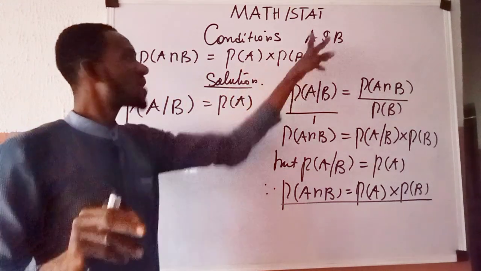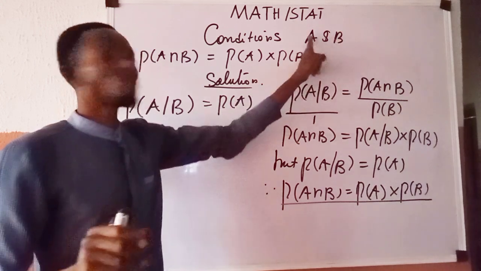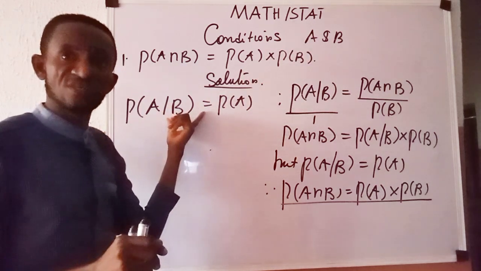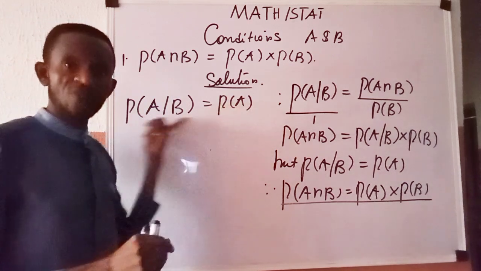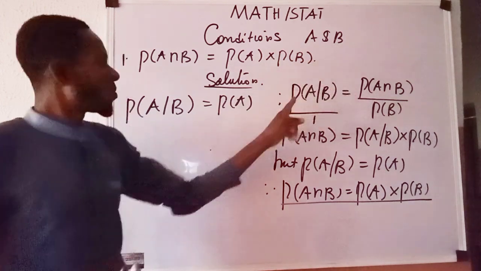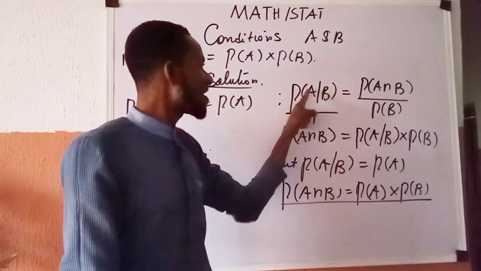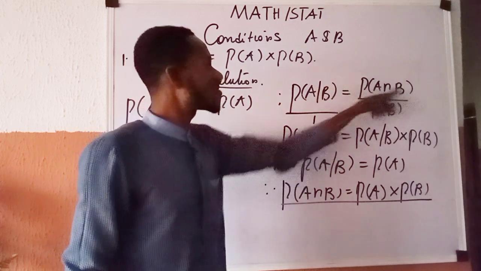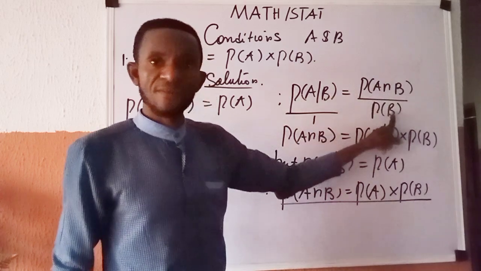Because A and B are independent, it implies that the knowledge of B occurring does not affect the probability of A occurring. That was what led us to this definition, that the probability of A given B is the same thing as the probability of A, according to the definition of independent events. Then we progress. We record that ordinarily in conditional probability, the probability of A given that B earlier had occurred is defined as the ratio of the probability of the intersection to the probability of the event that happened earlier, which is this all over this.